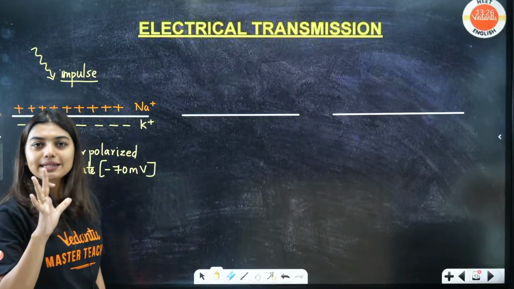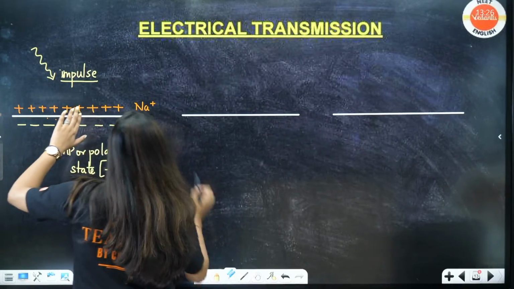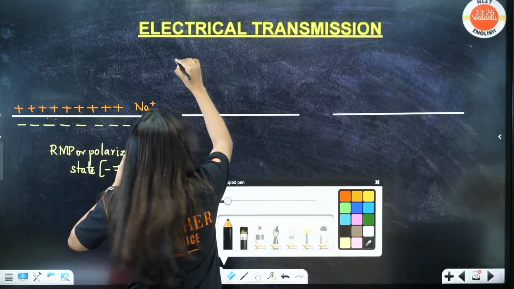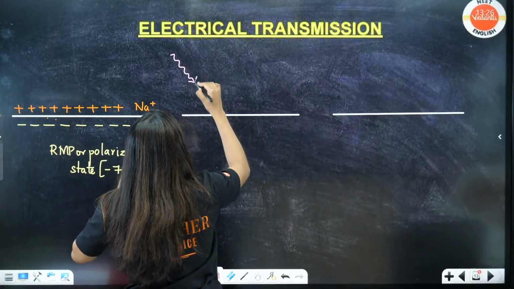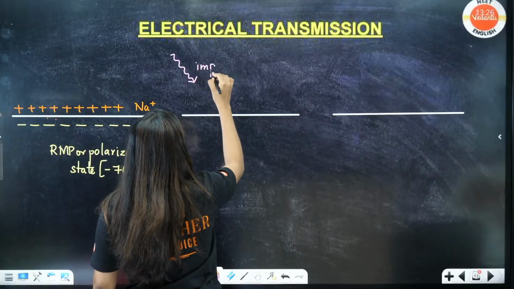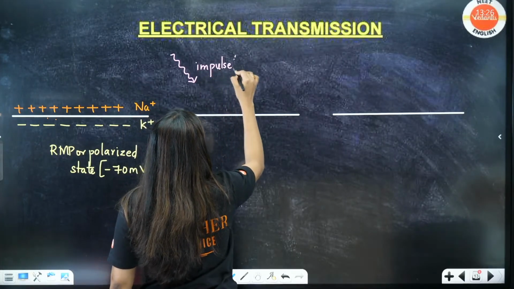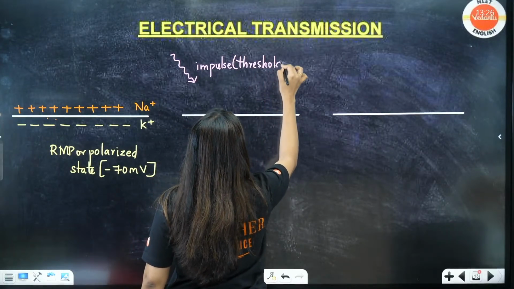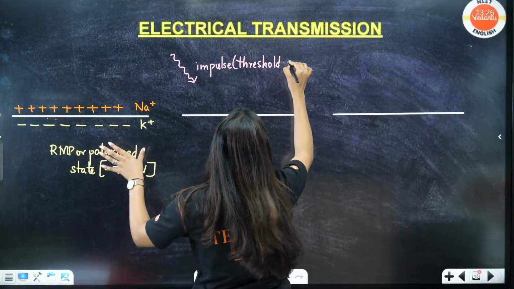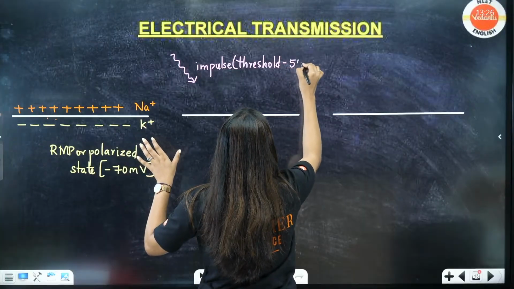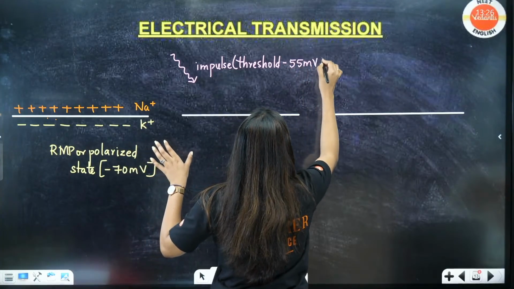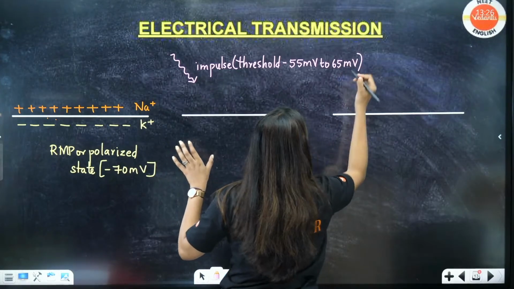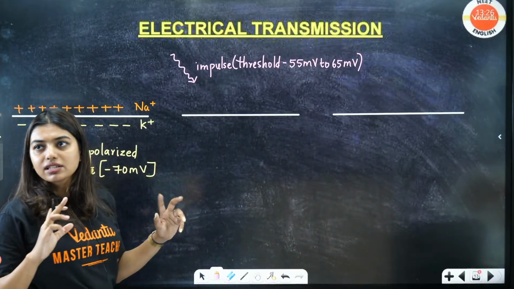Okay. Now, a stimulus has been created. Let's erase the stimulus. Let's make another stimulus here. Okay, here students, one stimulus has been created. This impulse should have threshold value. Without threshold value and from the resting potential, we cannot change it. So, it can be from minus 55 mV to 65 mV. Some places you will see 45 mV. This is one question mark.